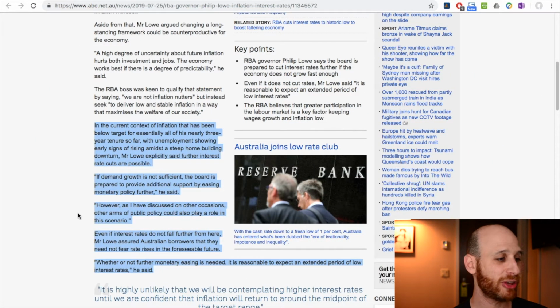What I think is interesting as well is to keep an eye on this issue here, where he says, however, as I've discussed on other occasions, the other arms of public policy could also play a role in this scenario. This is a very clear mention of fiscal policy. So if monetary policy is super expansionary, why is the government still budgeting for a surplus? Why isn't it trying to spend more money, increase government spending, and boost aggregate demand to work together instead of against monetary policy at the moment?